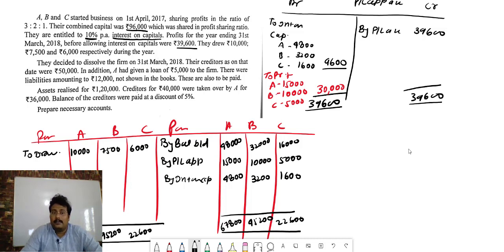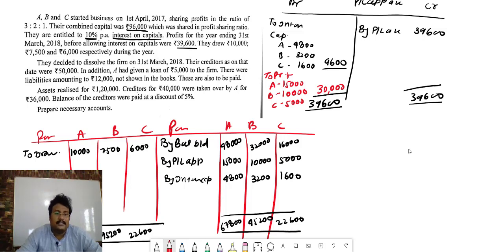Always remember, this is not the capital what we are making final. We are finding out the capital what we will transfer in the balance sheet. That's why we open two balance sheet. But once we prepare the balance sheet, and after that when we are going to open the realization account and then partners capital, final partners capital, there we will not transfer the balance sheet, we will make the payment.